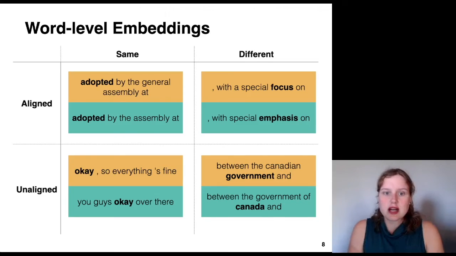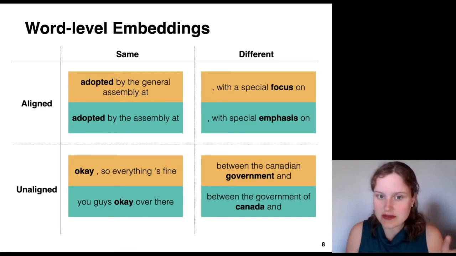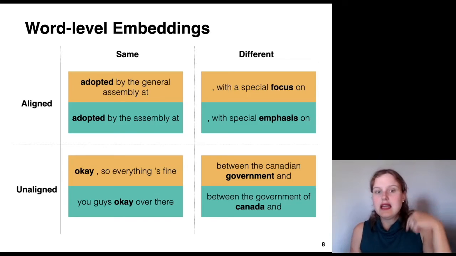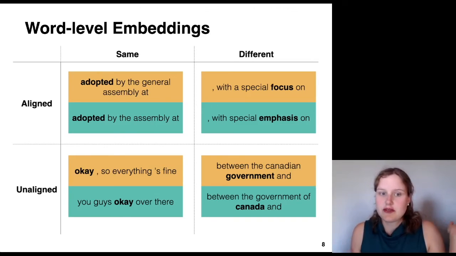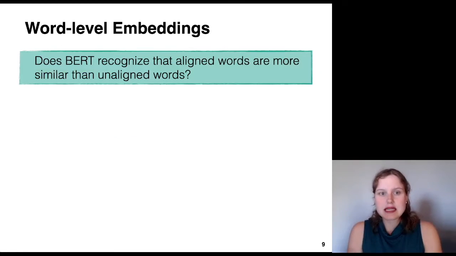Finally, we have words that are unaligned and different. So consider between the Canadian government and, between the government of Canada and. Government in the first phrase and Canada in the second phrase are in different positions. They're different words. Now, they're not totally unrelated because they're still in the same paraphrase pair, but they're not nearly as related as the other 3 categories. So the question we want to ask here is, does BERT recognize that aligned words are more similar than unaligned words? That's the behavior we would like to see when we run this through our embedding algorithm.